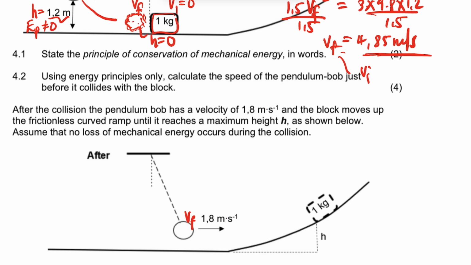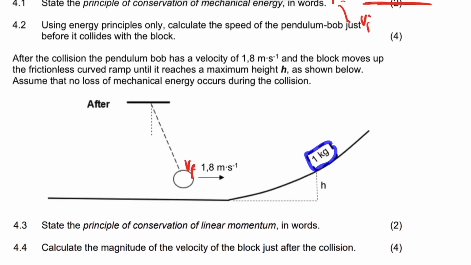Okay, now it says the block moves up a frictionless ramp until it reaches the maximum height as shown below. So this block is hit by this, and then the velocity after is going to be that, and it has its velocity while it moves up there, right? And then we're going to assume when it reaches that point, as it moves on the frictionless surface, it reaches the final velocity of 0, right? Okay, let's leave that. It says assume no loss of mechanical energy occurs during this.